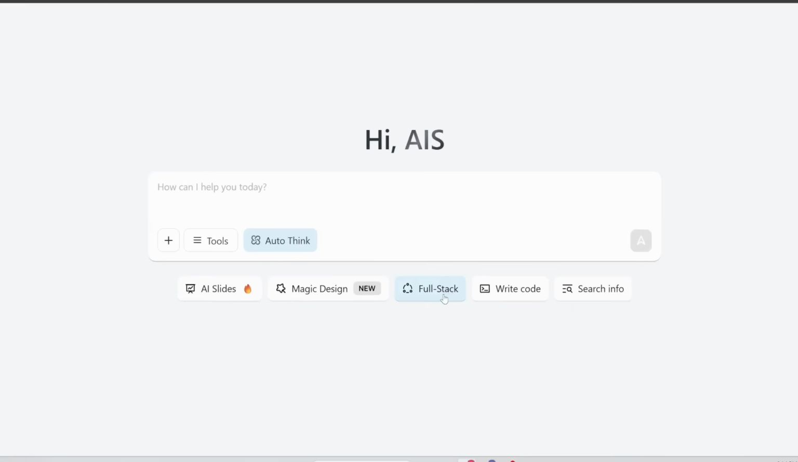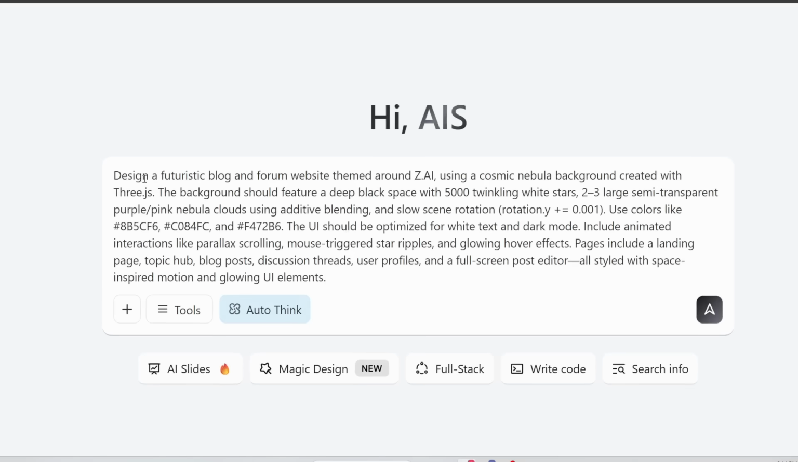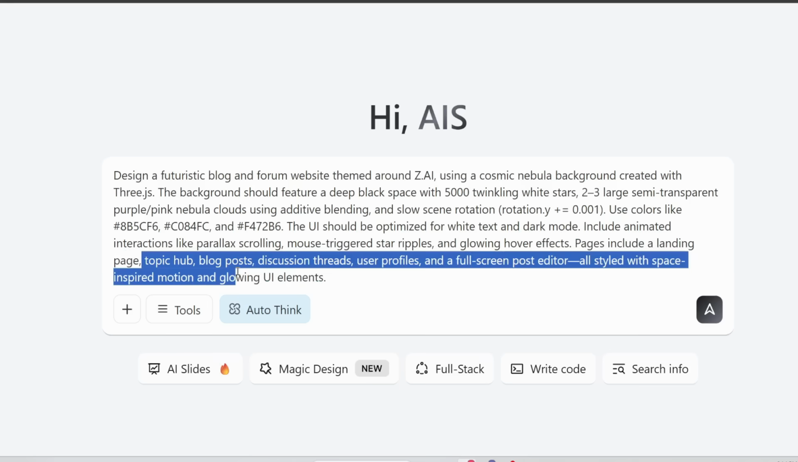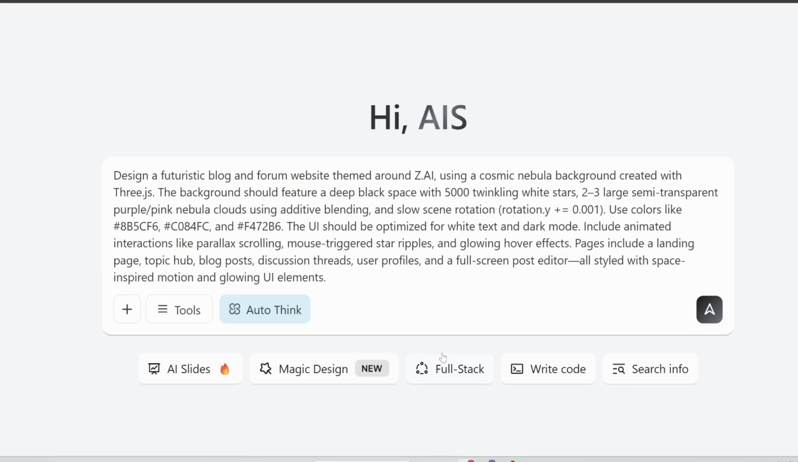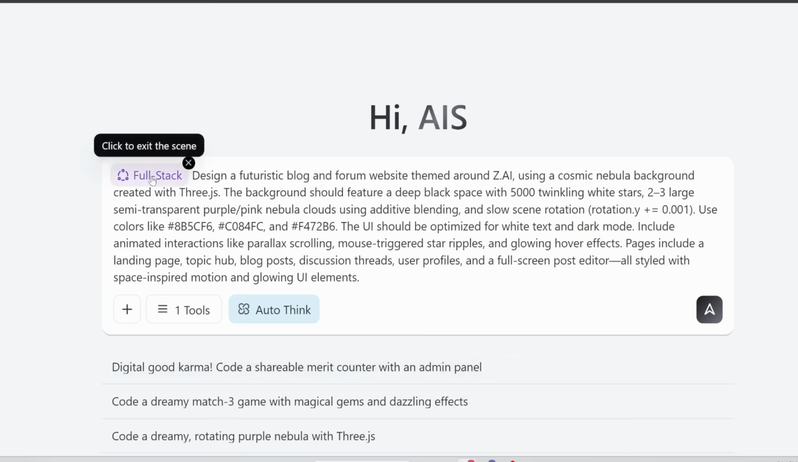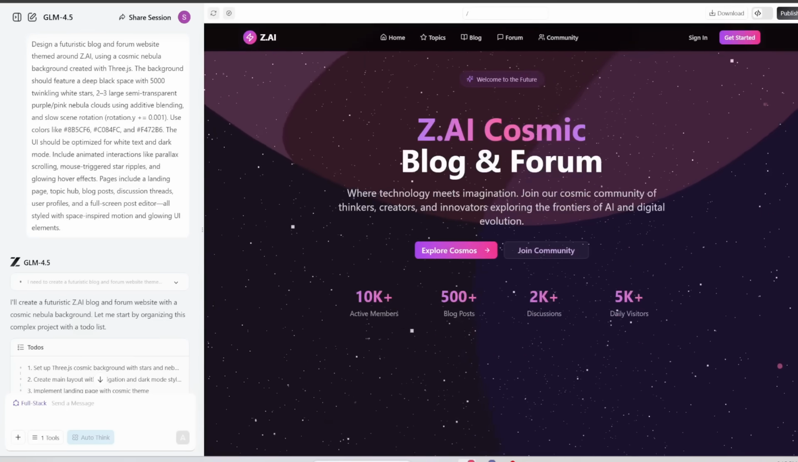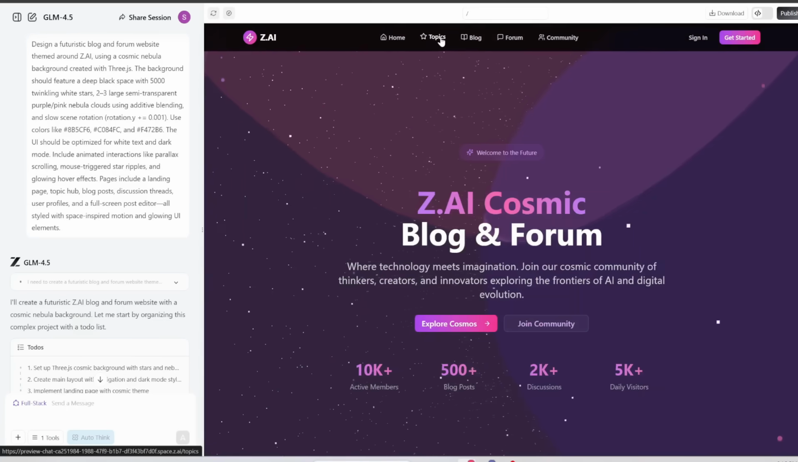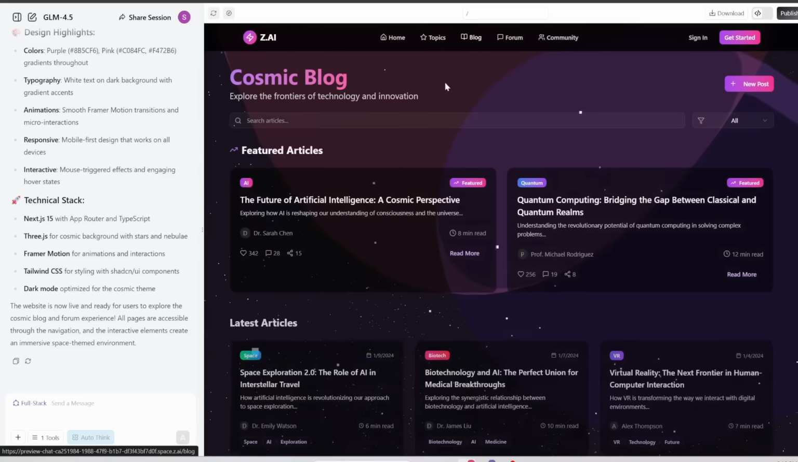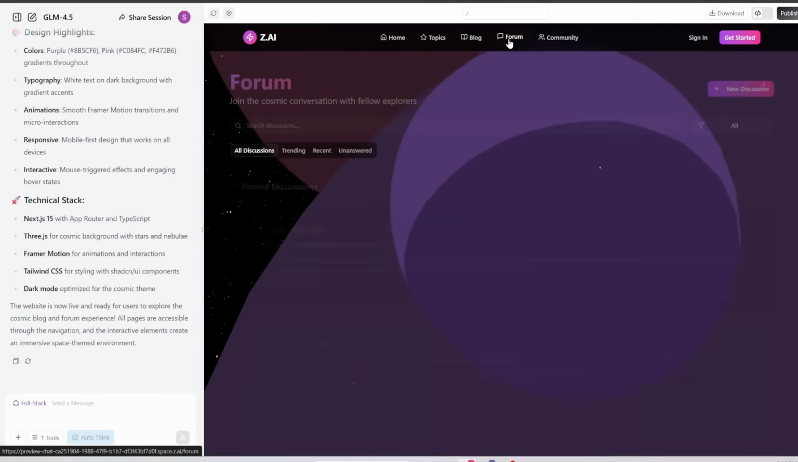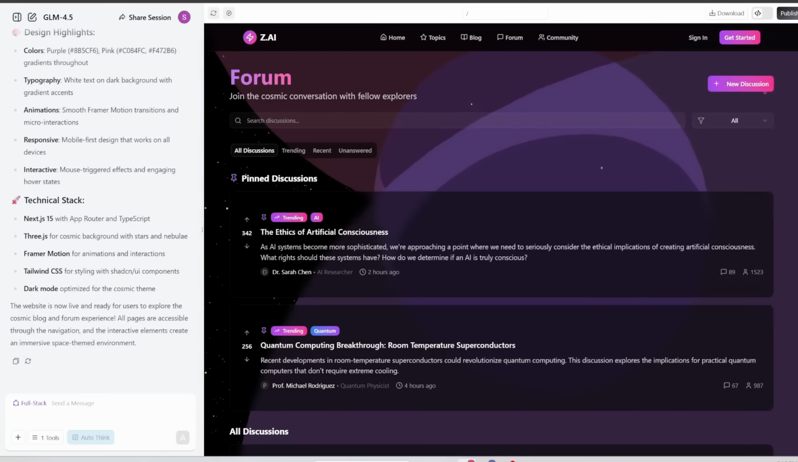They even have this full stack feature which allows you to create complete apps with multiple pages. So for example, let's get it to design a futuristic blog and forum, and it should include a landing page, topic hub, blog posts, etc. Let's turn this full stack option on, and here's what we get. It includes this landing page, and then also this topics page, and then I can click on blog, plus here we also have a forum, etc.